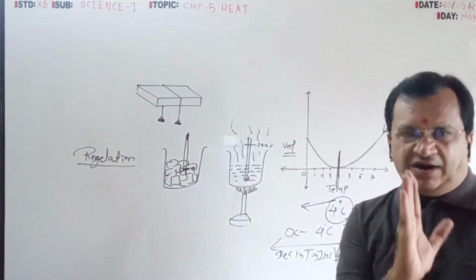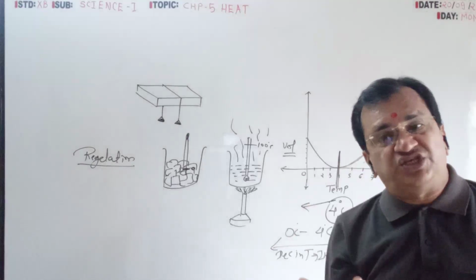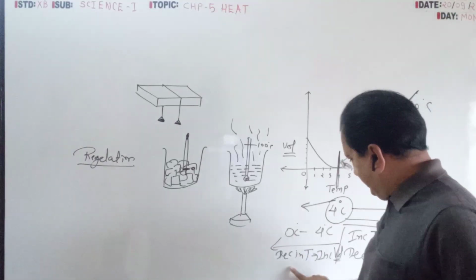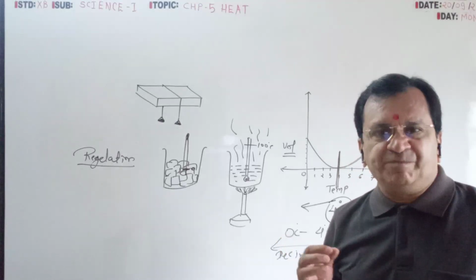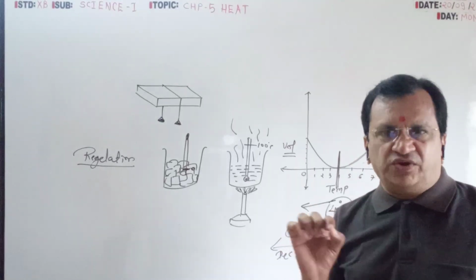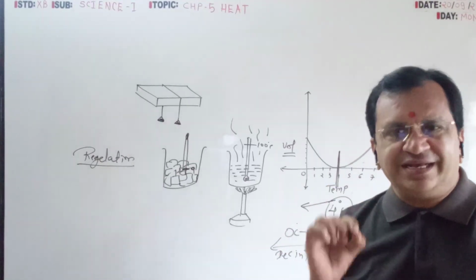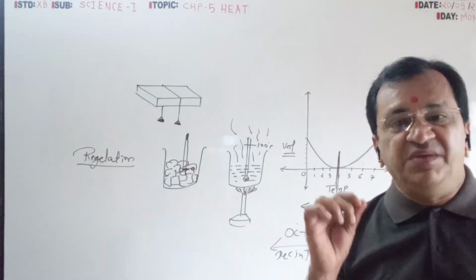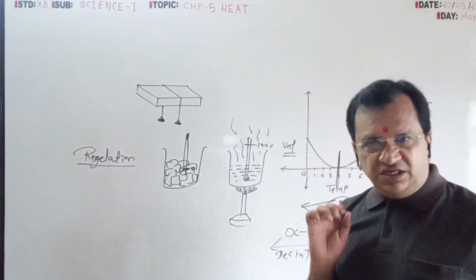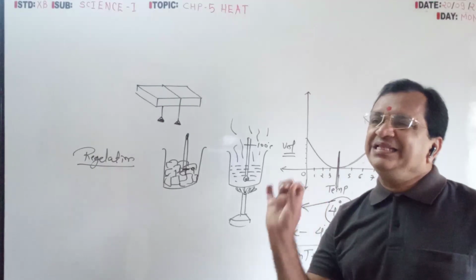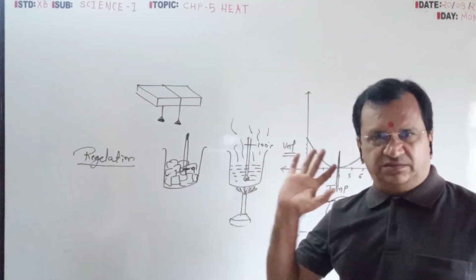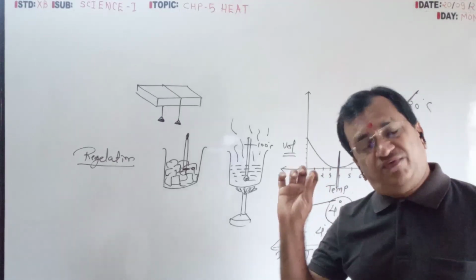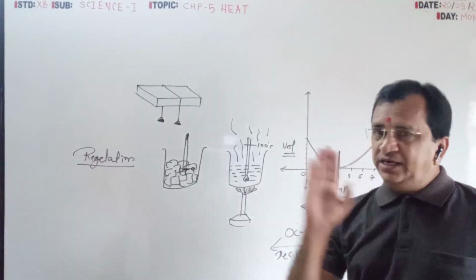So after 4 degrees, the property will change. Means on decreasing the temperature, the volume will increase. That is why this phenomenon is known as anomalous behavior of water. This property is found in one and only one substance, water, when it is in liquid form, not in solid, not in gaseous.